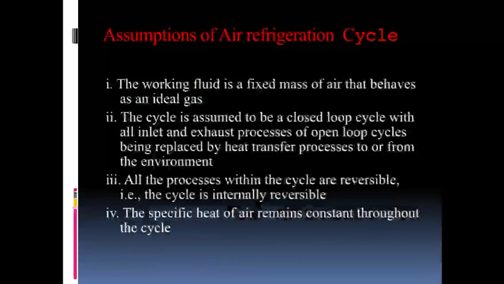Third, all the processes within the cycle are reversible. So, all processes are reversible if we are taking the COP of the air refrigeration cycle. Fourth, the specific heat of air remains constant throughout the cycle. So, the specific heat does not change. Basically, air is the working medium as an ideal gas; second, there is a closed loop cycle; third, the processes are reversible; and fourth, the specific heat does not change throughout the cycle. So, we have taken these four assumptions here.